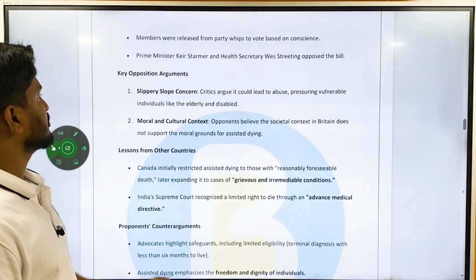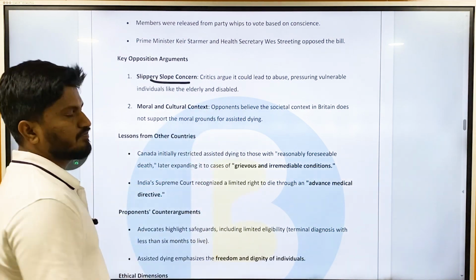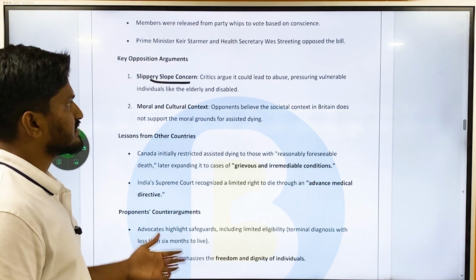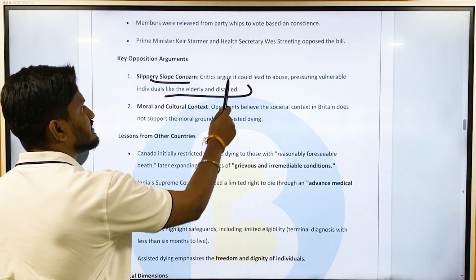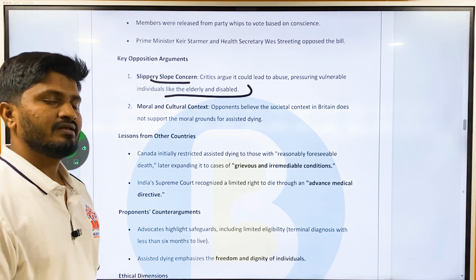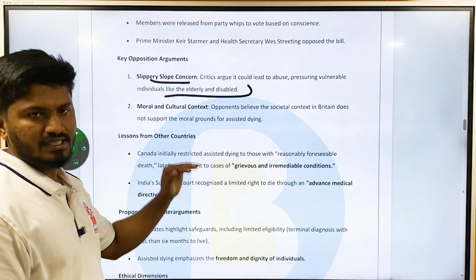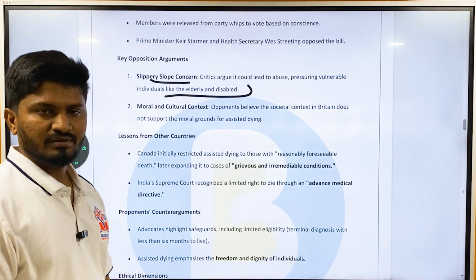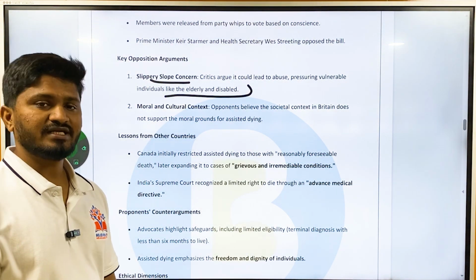Then what are the key opposition arguments? The opposition says that there is a slippery slope concern. That is, critics argue that it could lead to abuse, pressuring vulnerable individuals like the elderly and disabled to go through assisted death. Okay, any act or any law can be misused, and there is a possibility of misuse of this act also. That is, vulnerable people like the disabled and elderly can be pressured by individuals.